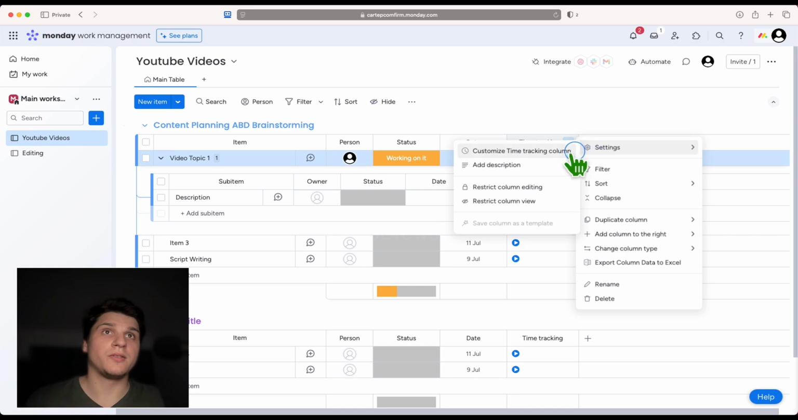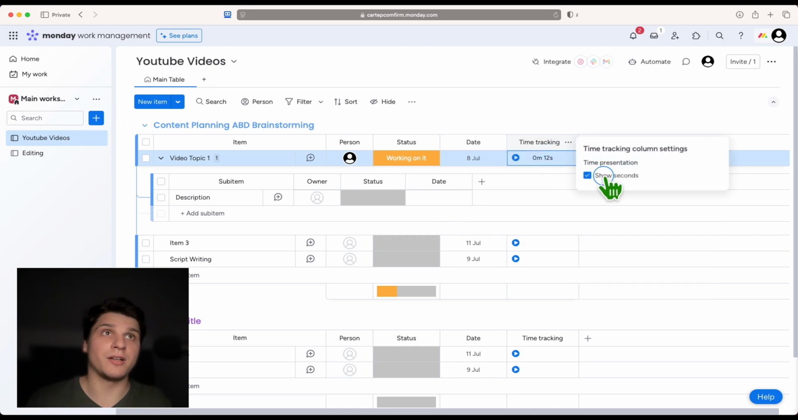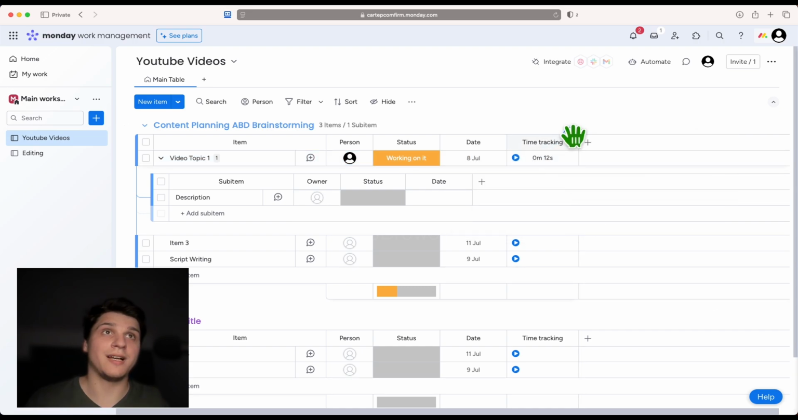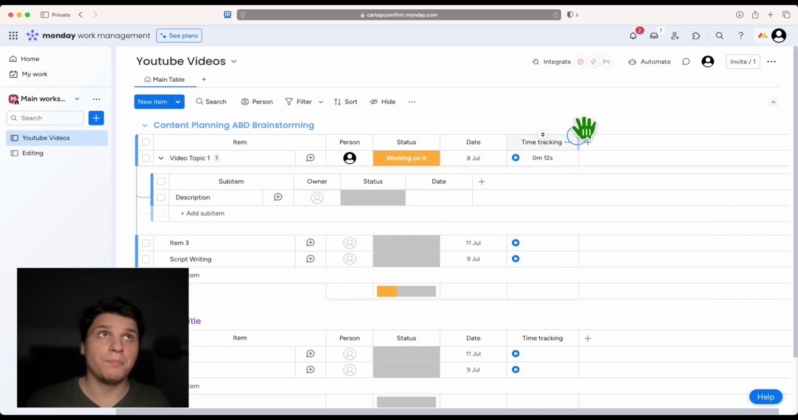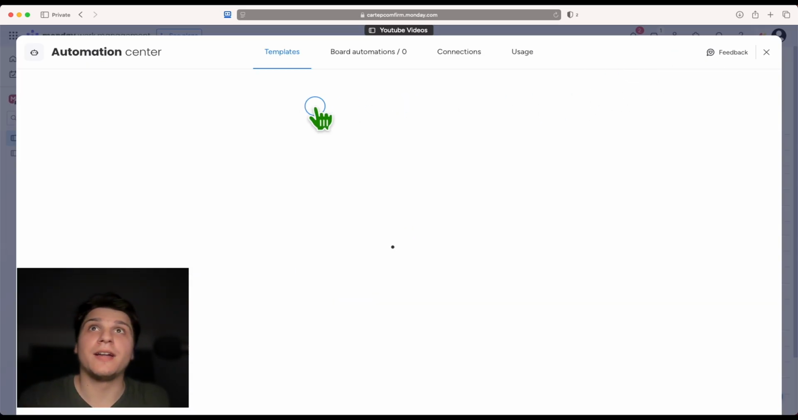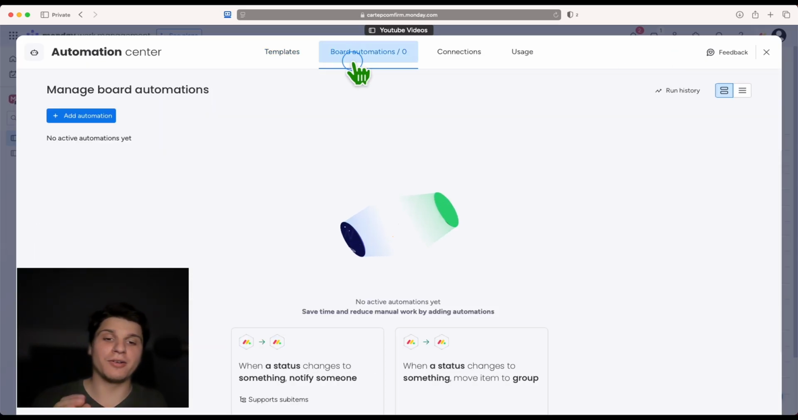You can also click on settings here and customize the time tracking column. You can show seconds if you want to. You don't have to show columns. And you can add a description, restrict column editing if you want to. But what I want to do to make this more automatic, to automate this process, there's so many things I can add here to edit and more for this project. And now I'll go here and just take care of this problem.